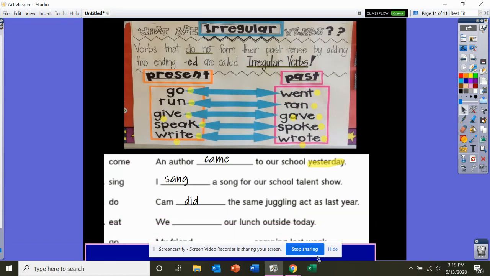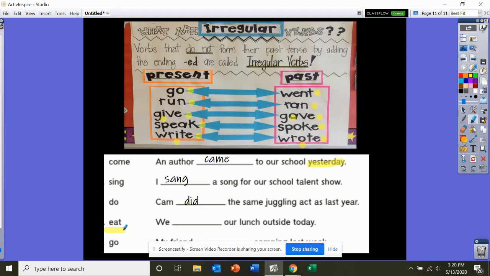Now I want you to write, sorry, you have two of them, not one. Now I want you guys to write down these sentences. I'll leave this on here for a little bit so you can copy them, and they'll also be in the Flipgrid. You are going to change these words. Eat needs to be changed to a past tense word, and go needs to be changed into a past tense word. And you're going to put them in the sentences.